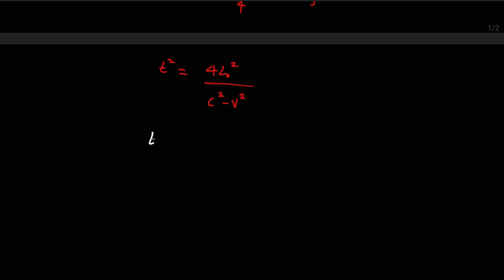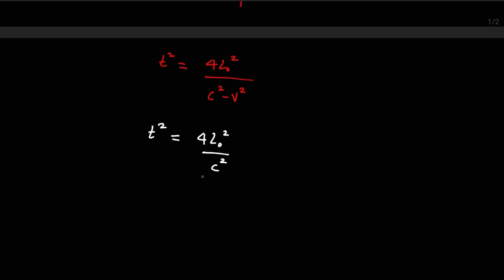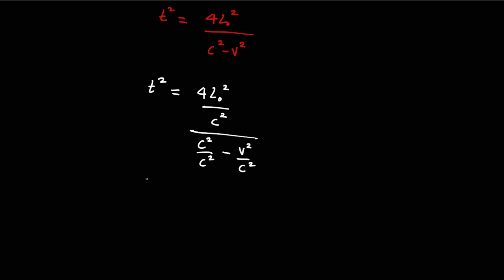T squared is 4L naught squared, and I'm going to divide the numerator and denominator by C squared: C squared over C squared minus V squared over C squared. Now I can see that T squared is equal to 4L naught squared over C squared times 1 minus V squared over C squared.